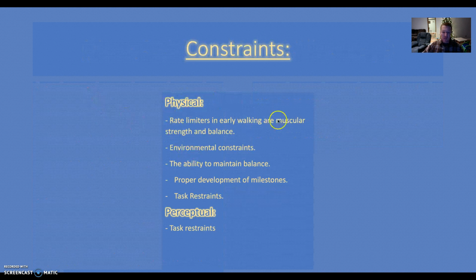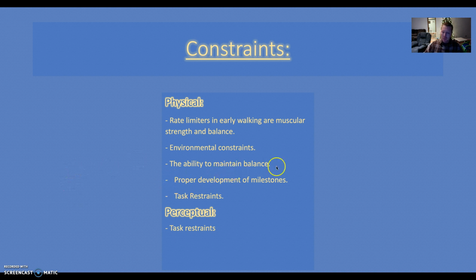Our constraints physically, we're going to be looking at rate limiters in early walking, and our rate limiters are going to be muscle strength and balance. Also, there will be environmental constraints. Babies, infants, toddlers, they may be living in a home where the parents are going to be setting up these environmental constraints, whether to help them improve in their walking or to stop them from being able to get to certain places in the home. So these constraints are going to alter their ability to walk, learn to walk, and how they develop when they walk.